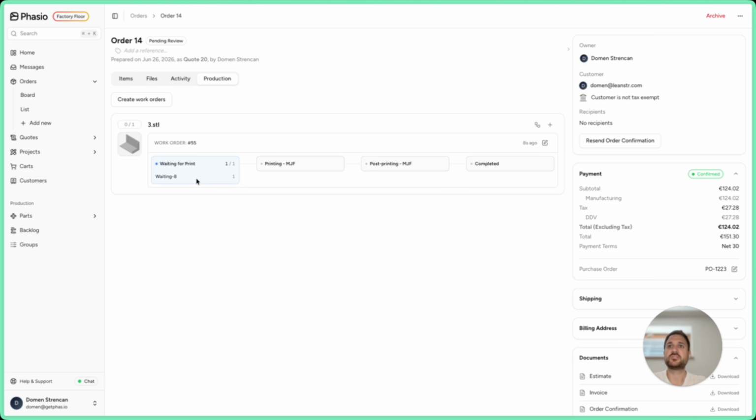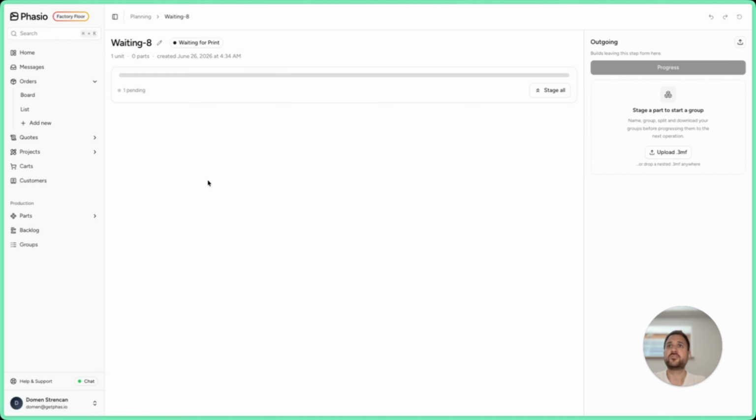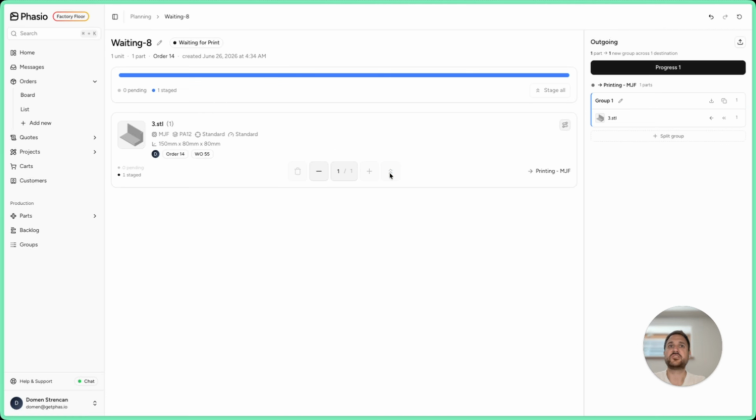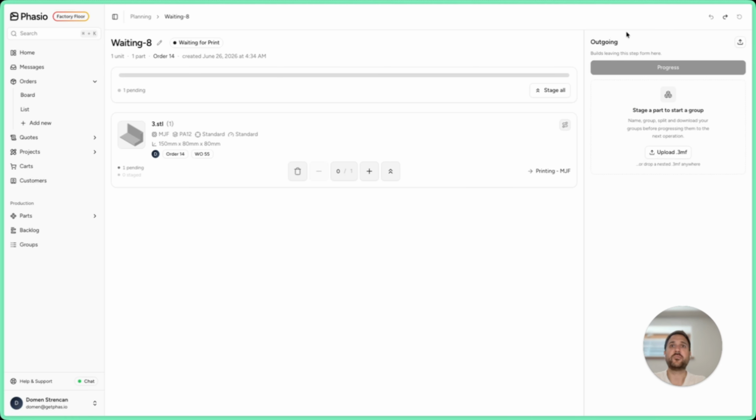But you can also go in and see this specific build. The parts that are in: one is pending, zero are staged. So let's stage a part. Because it's only one, it's been staged, and I can progress it. If I would like to do it differently, I can always go back until I hit progress. Let's say I go back, you can see the part is back in pending.